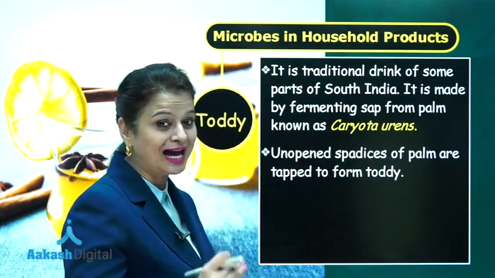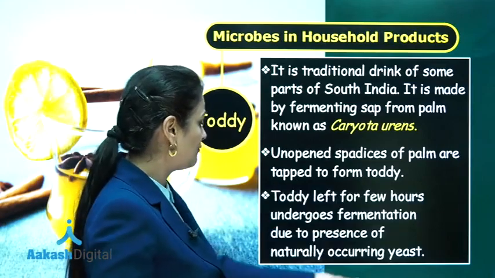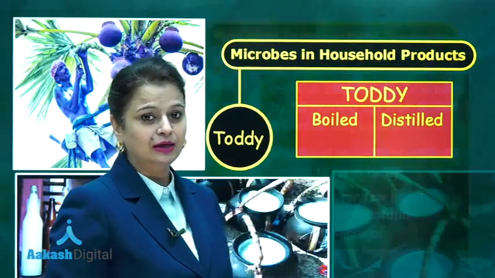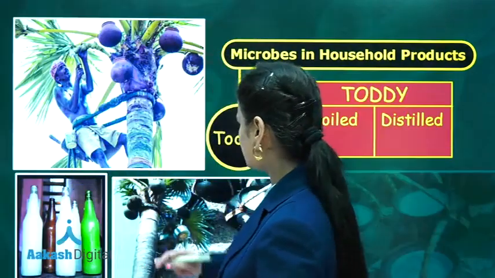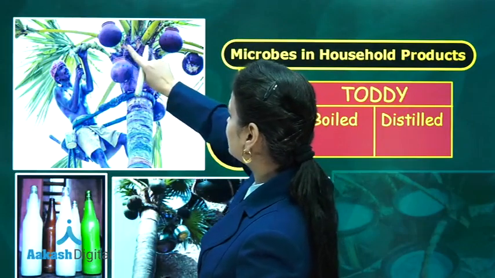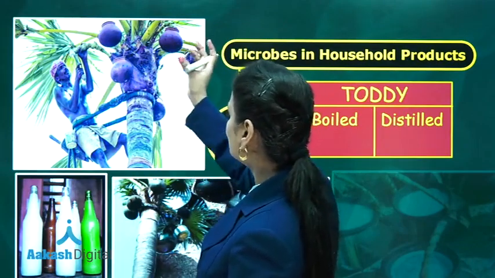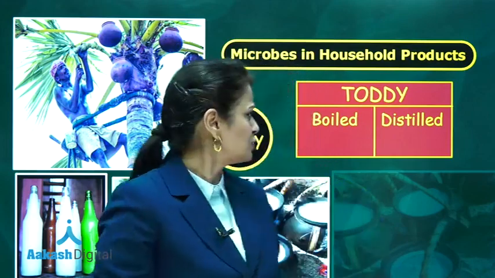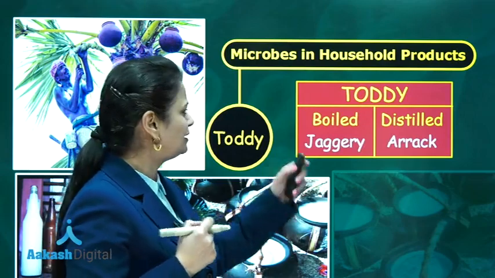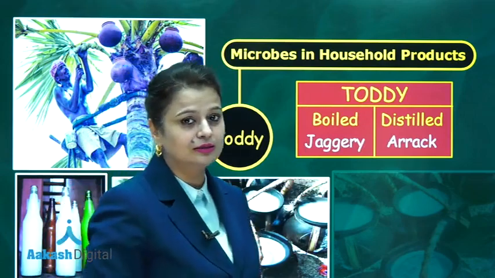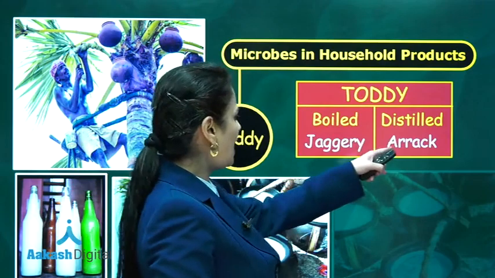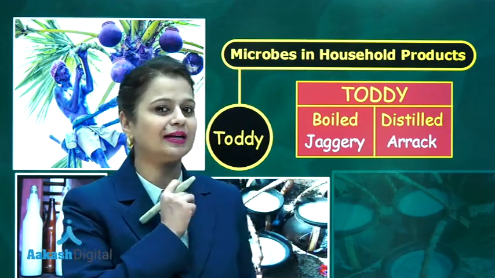Fermentation of the sap is done with the help of yeast. Yeast is used for the fermentation activity. Now look at this photograph. Yes, this is a toddy palm, and the inflorescence is being tapped for extracting toddy. Now, if the toddy is boiled, it is changed into gur, that is jaggery, and if it is distilled, there is formation of a concentrated alcoholic drink, and that drink is known as arak.